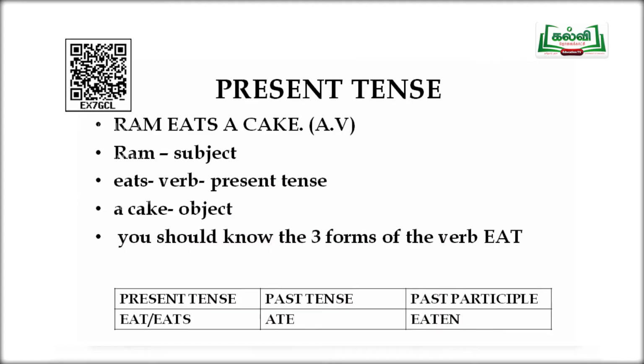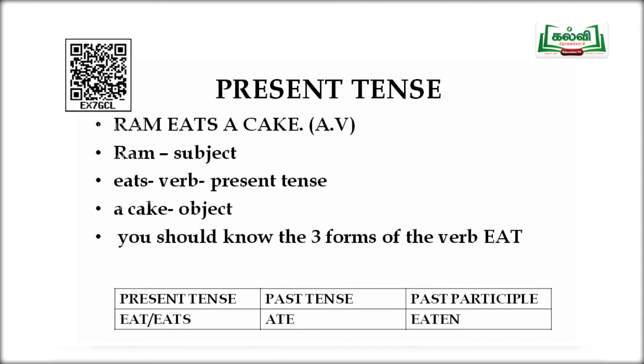When you change the sentence from active voice to passive voice, you have to keep in mind a separate set of rules that you should follow. Subject and object should interchange. The tense form should also change, and if there is a pronoun in the sentence, it should also be changed. Now let us see how to change the sentence from active voice to passive voice. We will start with the present tense.